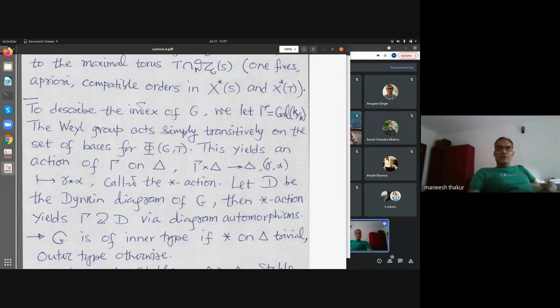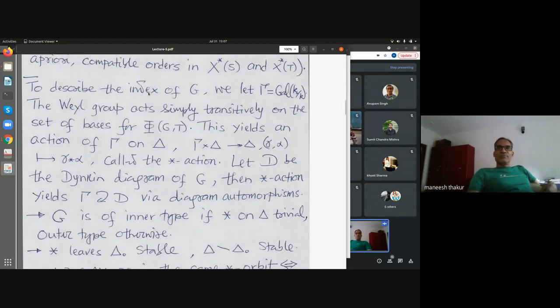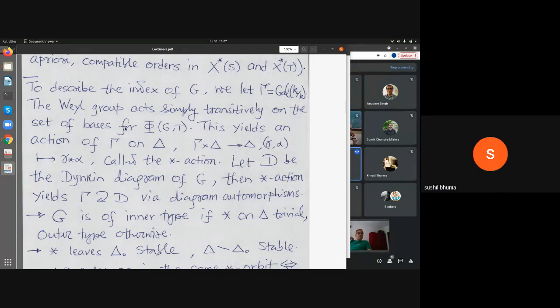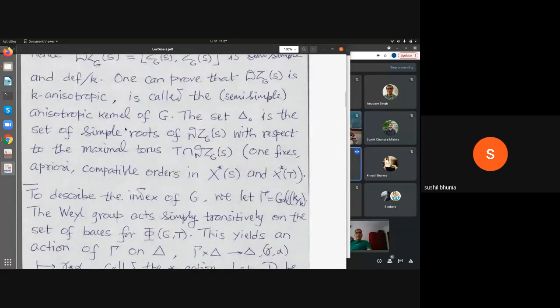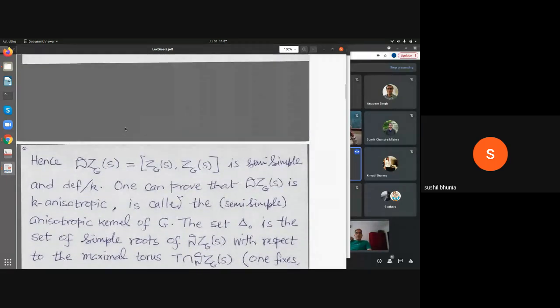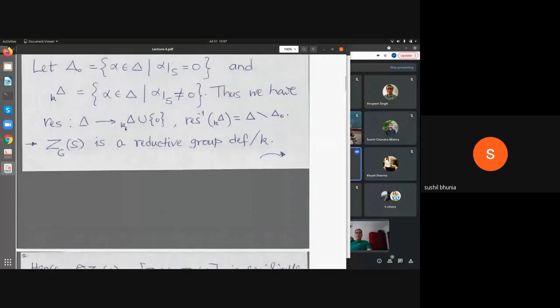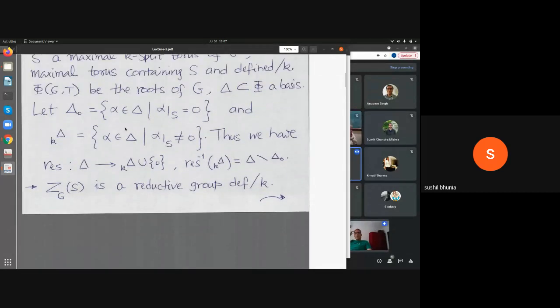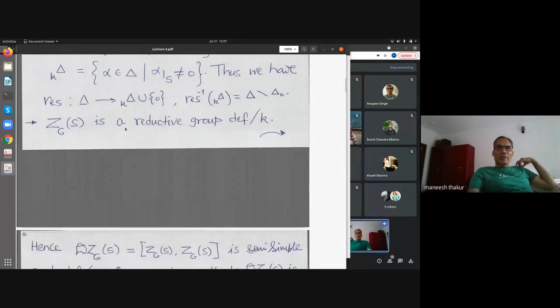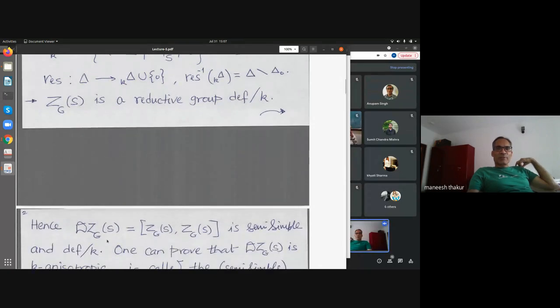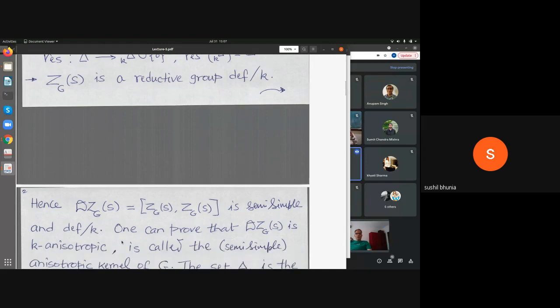So the so-called Tits index of G is defined as follows. Any questions so far? I can repeat whatever I said. Okay, so I am trying to define it now. In the centralizer, when you take the connected component, it doesn't matter. I'm just looking at the derived subgroup. This is what matters to me.